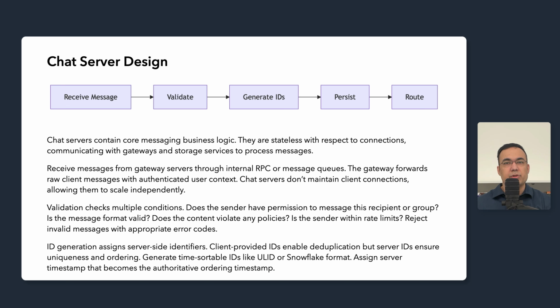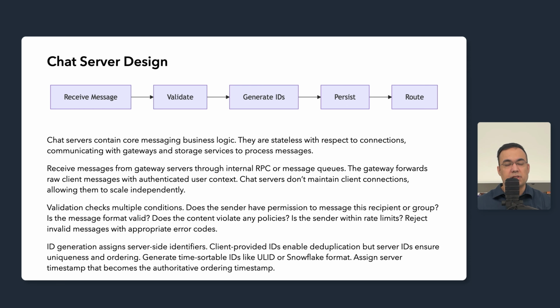Chat servers receive messages from gateway servers through internal RPC or message queues. The gateway forwards the raw client message along with the authenticated user context. Because chat servers do not maintain the client connections, they can scale independently based on message volume. If we need more message processing capacity, we add chat servers without touching the gateways.